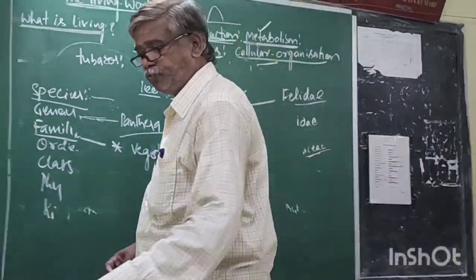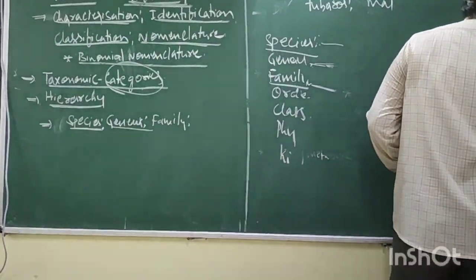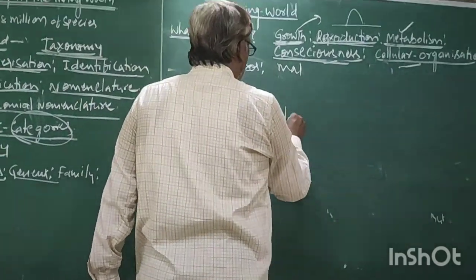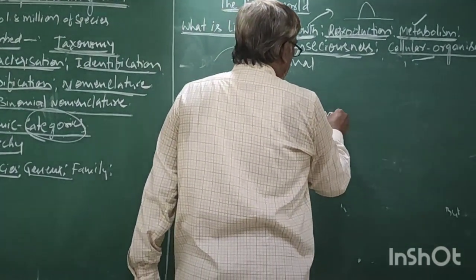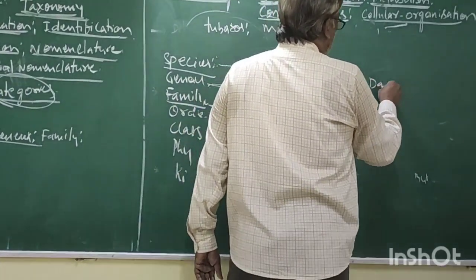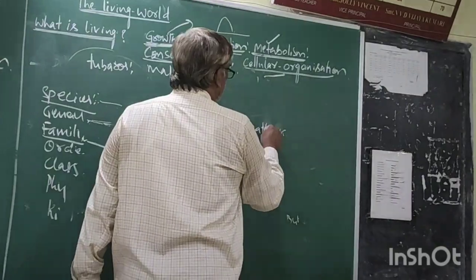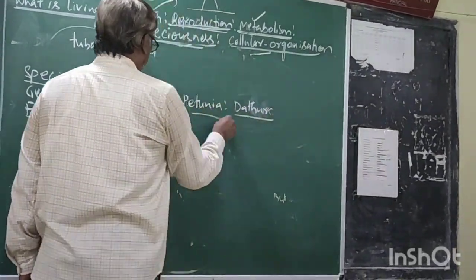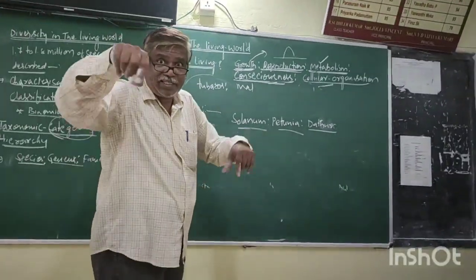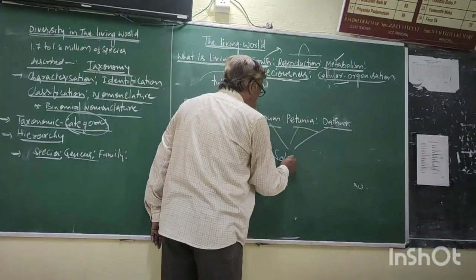Right. Now, Solanum, Petunia, Datura, Atropa. These are the three plant genera which together form Solanaceae.